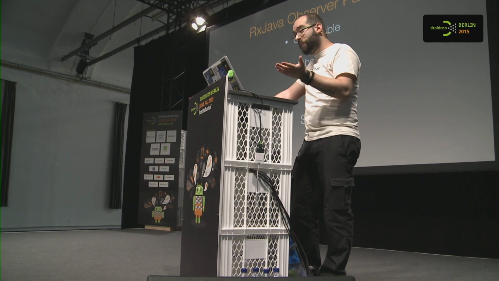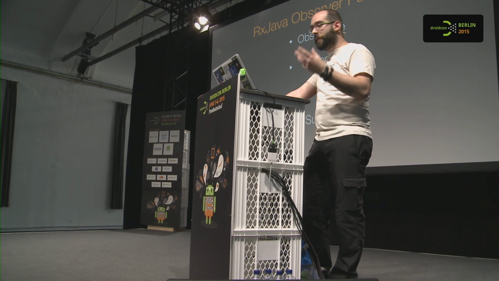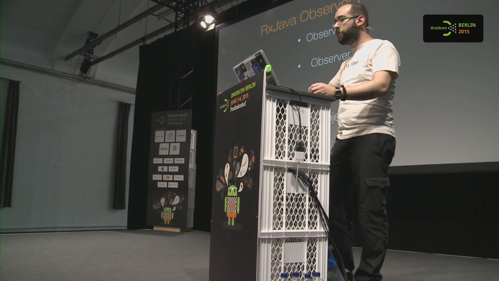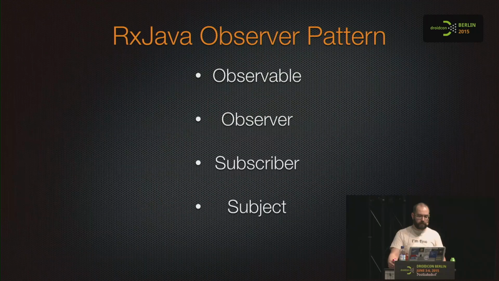We have 4 players. The observable, that's the entity that changes or generates new values, new items, and it's let's say the generating, the active part. Then we have observer and subscriber that are the passive ones from a subscription point of view because they subscribe to the observable and react when the data changes.